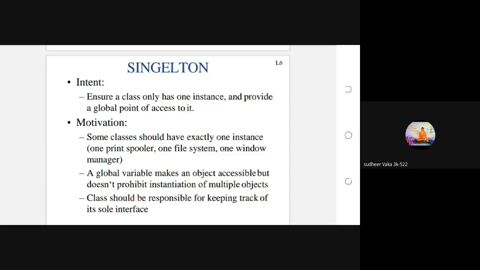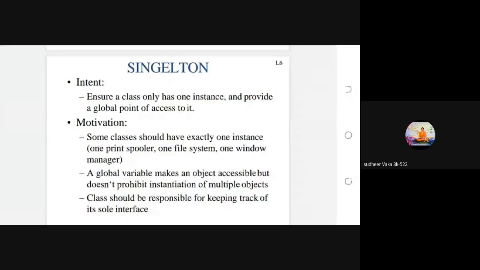you can easily write the motivation, implementation, consequences and structure of that design pattern, and also the collaborations, and you can also easily write the sample code for that design pattern. So we must learn about the intention of that particular design pattern.